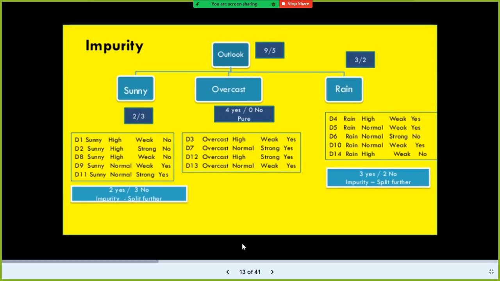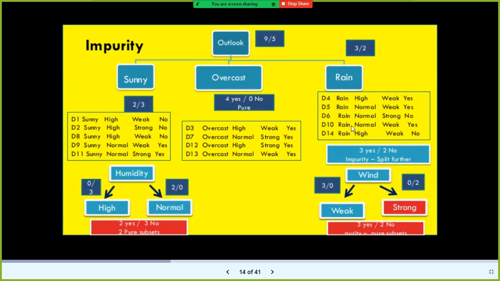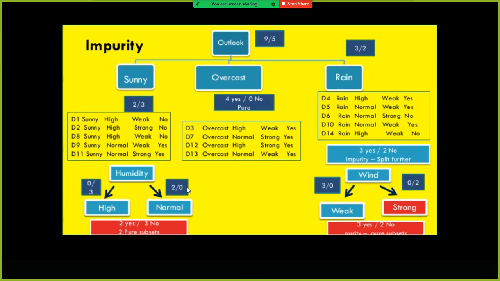How many times do we need to split this? Look here to answer that. Now it moves to the second column, humidity. How many no's and how many yeses are there? Within high, we have 3 no's and 0 yes. In normal, there are only 2 yes and 0 no's.